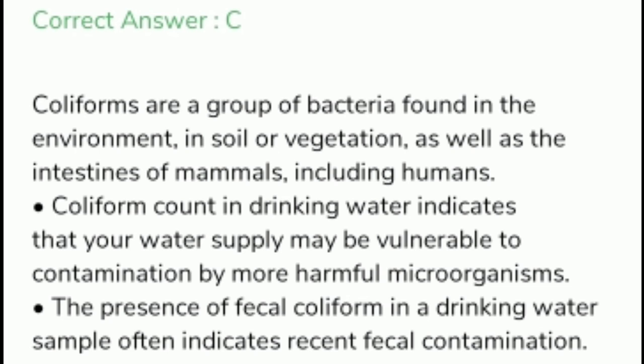Coliforms are a group of bacteria found in the environment, in soil or vegetation, as well as the intestines of mammals, including humans. Coliform count in drinking water indicates that your water supply may be vulnerable to contamination by more harmful microorganisms. The presence of fecal coliform in a drinking water sample often indicates recent fecal contamination.